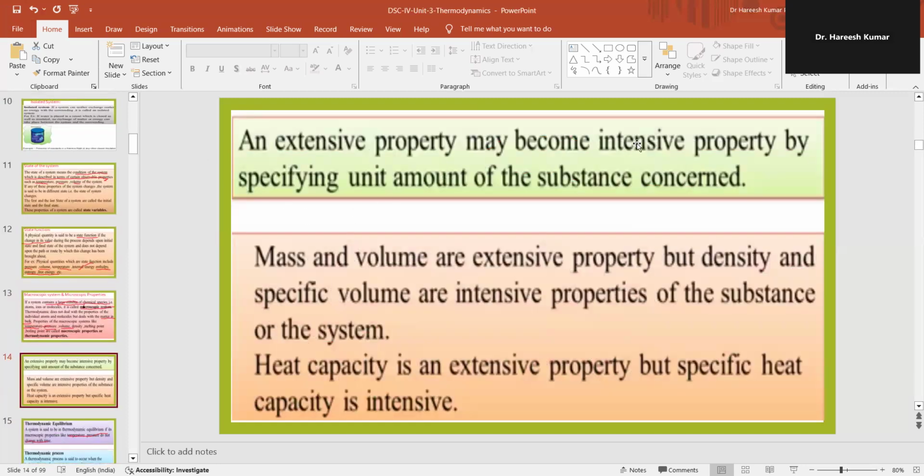An extensive property may become an intensive property by specifying the unit amount of the substance concerned. Mass and volume are extensive properties, but density and specific volume are intensive properties of the substance or the system. Heat capacity is an extensive property, but specific heat capacity is an intensive property.